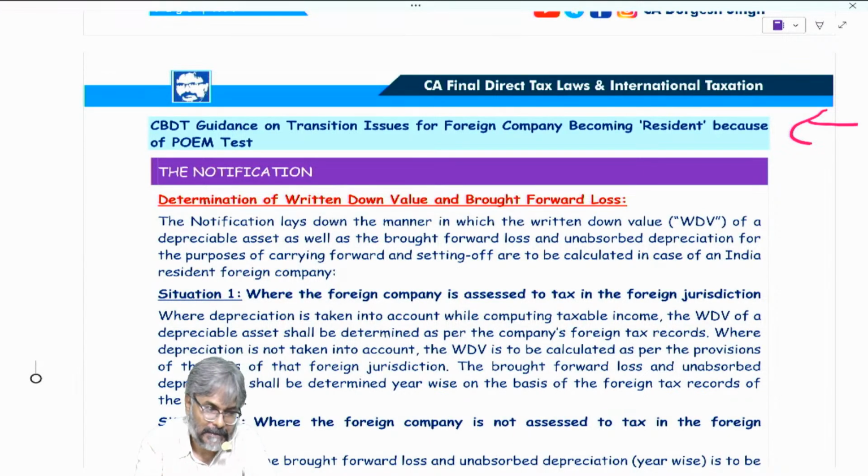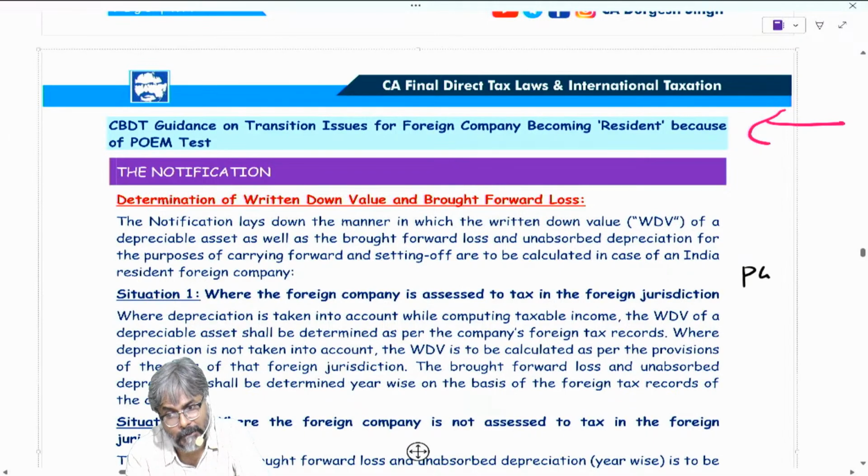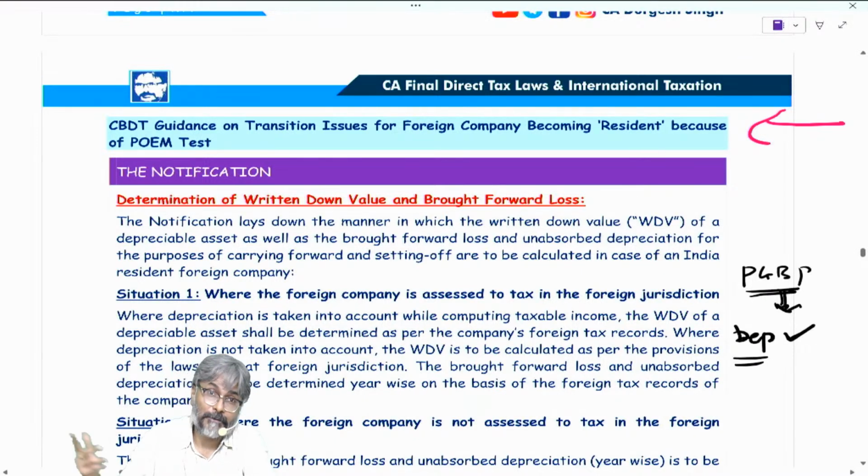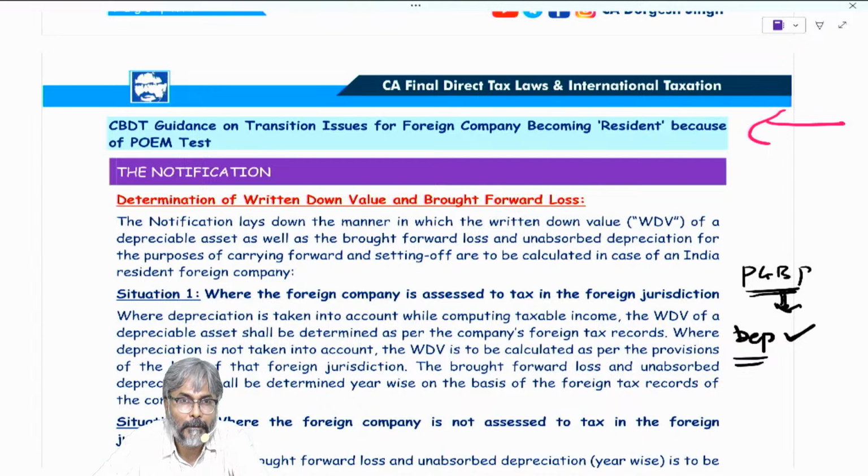Now just imagine this. If PGBP also will be calculated, I'm just giving an example. In the PGBP, depreciation allowance has to be claimed. Depreciation also would be claimed by him, no? Because you will be computing the world income now under this Act. And one of the computation elements is what? Depreciation allowance. Now depreciation allowance, students, is on what? Is on the opening WDV. Question therefore to all of you is, do you have the opening WDV as per the data of Indian tax record? The answer is no. Why?